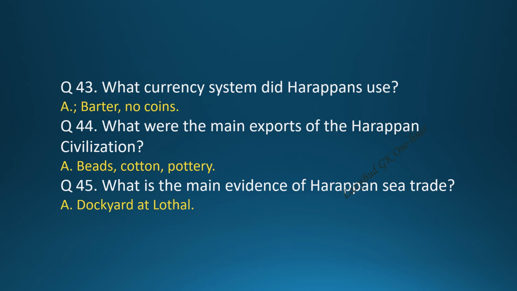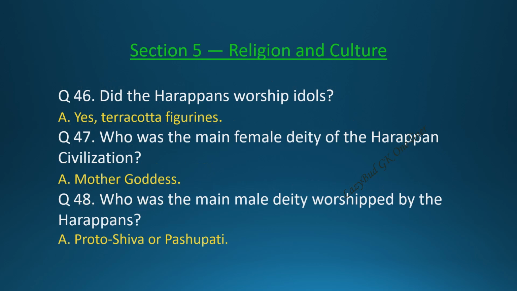Question 45. What is the main evidence of Harappan sea trade? Answer. Dockyard at Lothal. Section 5, Religion and Culture. Question 46. Did the Harappans worship idols? Answer. Yes, terracotta figurines. Question 47. Who was the main female deity of the Harappan civilization? Answer. Mother Goddess.